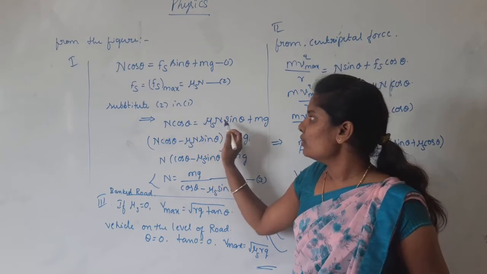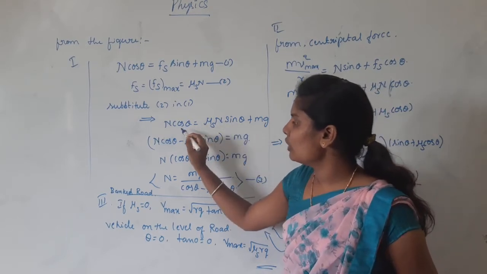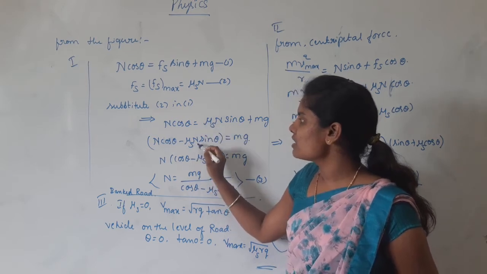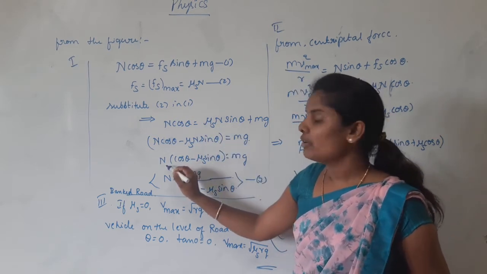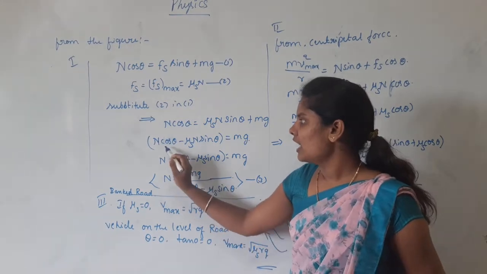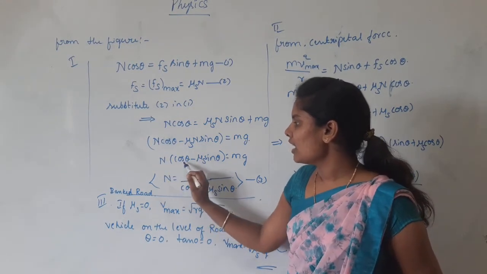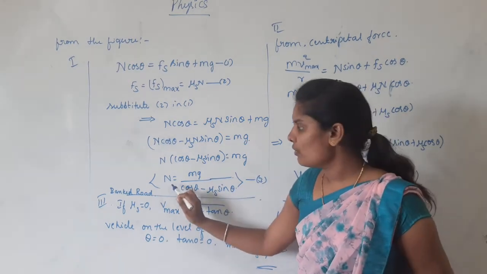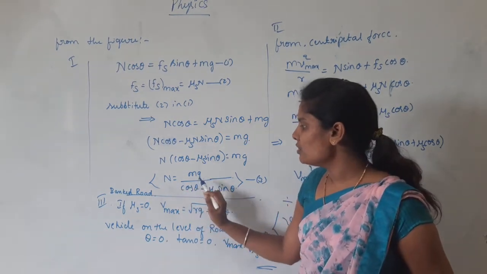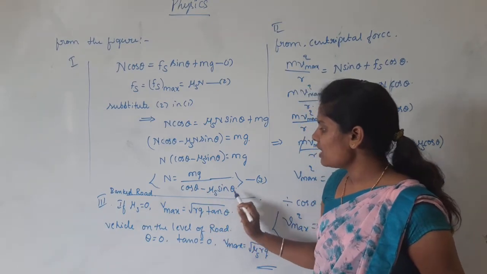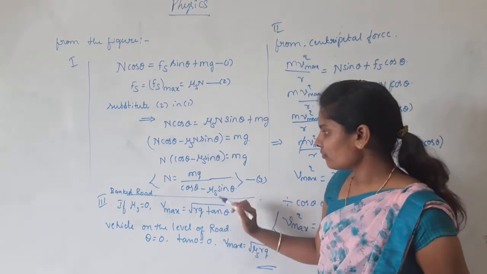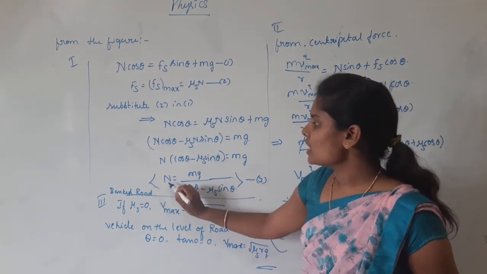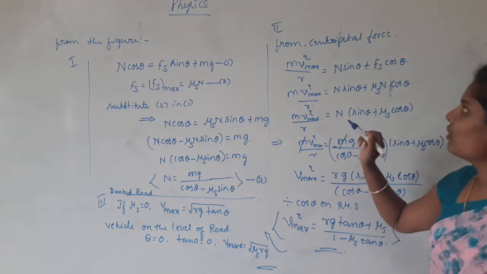Here this term goes to the left hand side: N cos theta minus mu s N sin theta equals mg. We simplify by taking the common term N: N times (cos theta minus mu s sin theta) equals mg. Then the value of N equals mg divided by (cos theta minus mu s sin theta). This is the expression for N. Now substitute this N value into equation number 1.